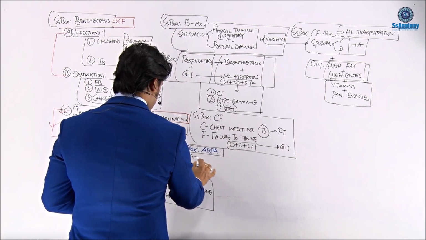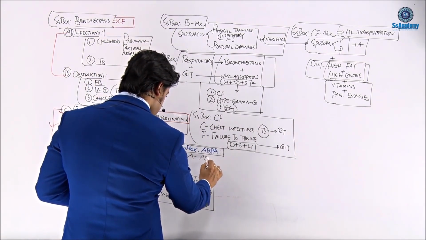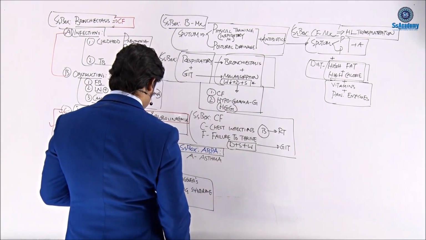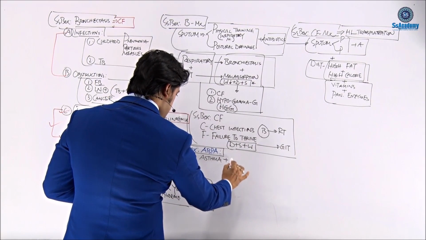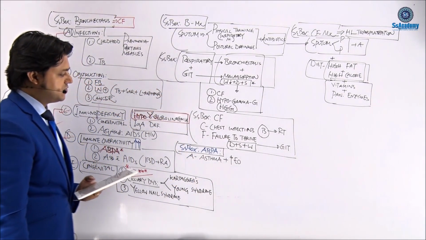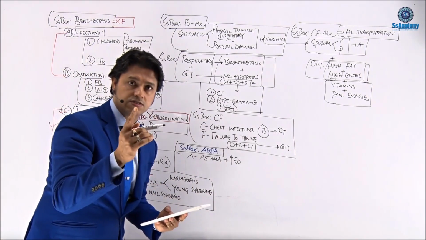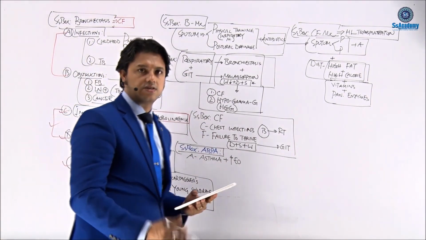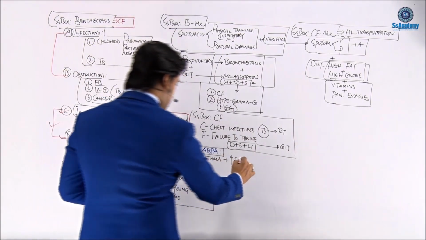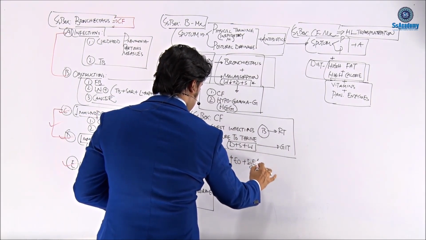I'm writing a box for allergic bronchopulmonary aspergillosis. I'm writing A for allergic. We need to remember A for asthma, my dear. Asthma is responsible for causing this raised eosinophilia. Remember the first topic that you went through: asthma plus eosinophilia, the first diagnosis is Churg-Strauss syndrome, the second diagnosis is ABPA. Yes, this is asthma plus eosinophilia I'm writing. And also allergic means the serum IgE level is increased.